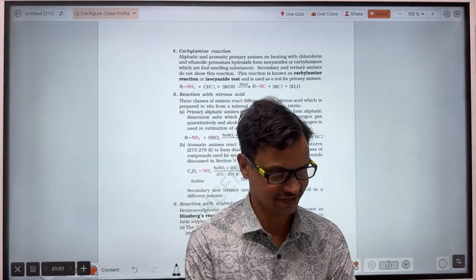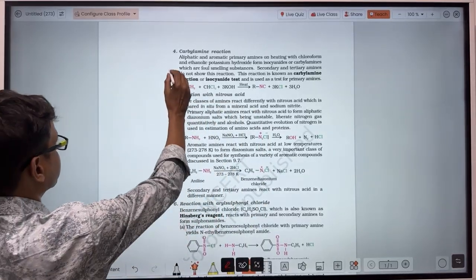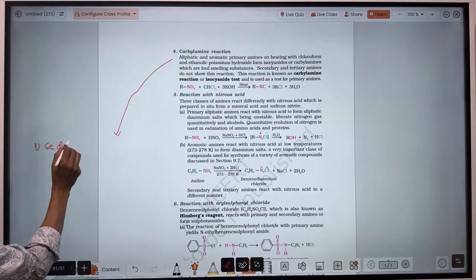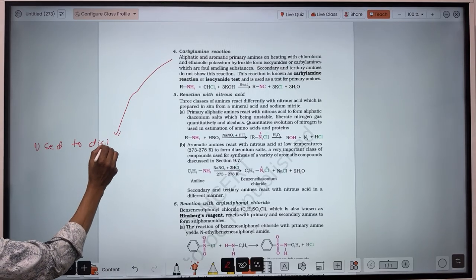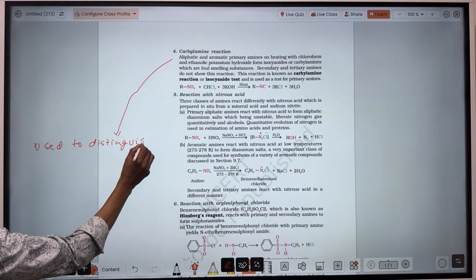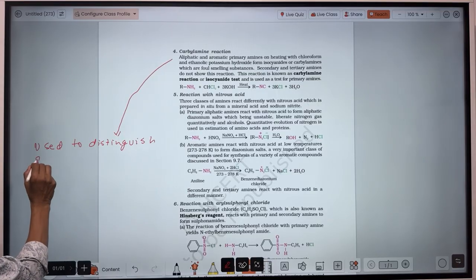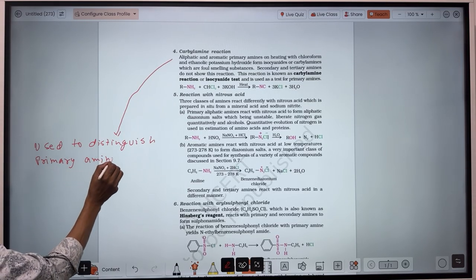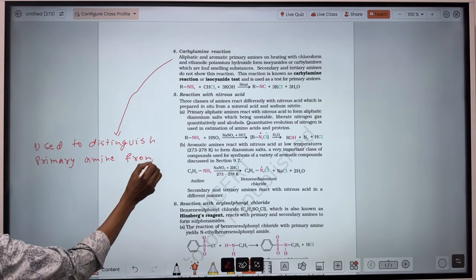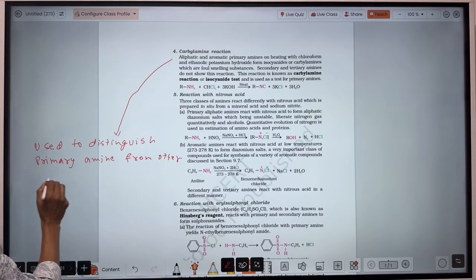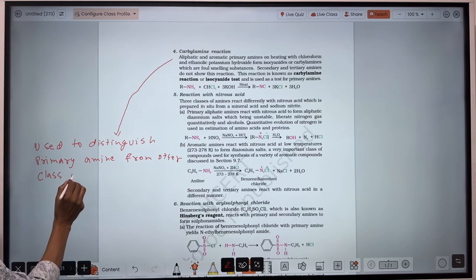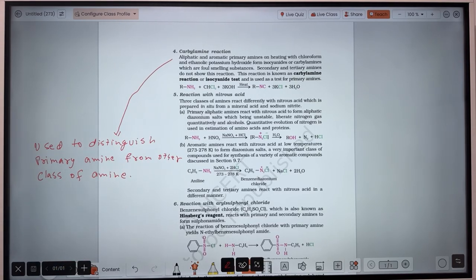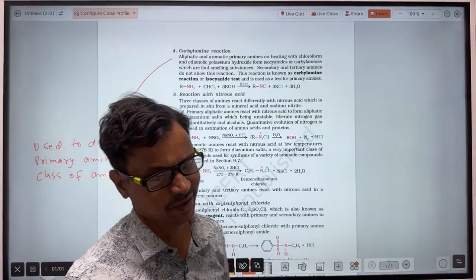And how does the reaction take place? Let's see. It is used to distinguish primary amine from the other classes, that is secondary amine or tertiary amine.